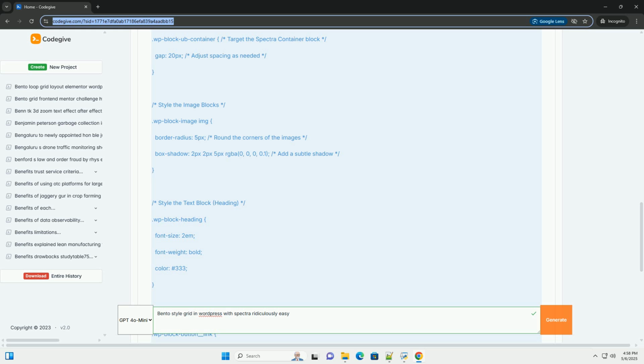Conclusion. Creating a bento-style grid in WordPress with Spectra is easier than you might think. By leveraging the power of the Spectra plugin and a little bit of CSS, you can build beautiful and engaging layouts that will capture your audience's attention. Remember to focus on creating a balanced and visually appealing design, and don't be afraid to experiment with different layouts and styles. Good luck and happy building!